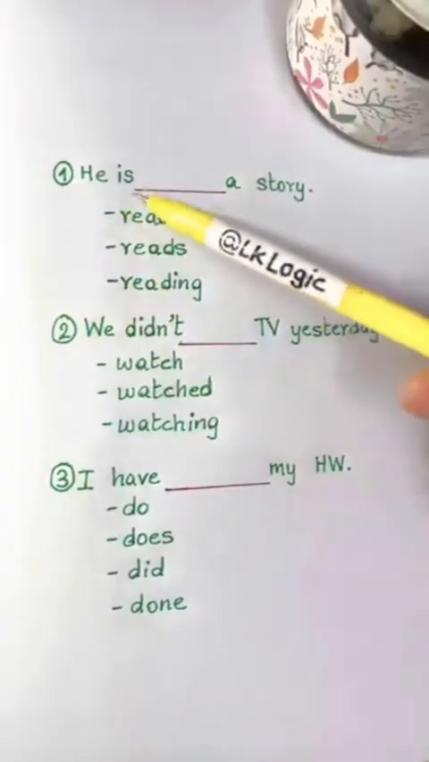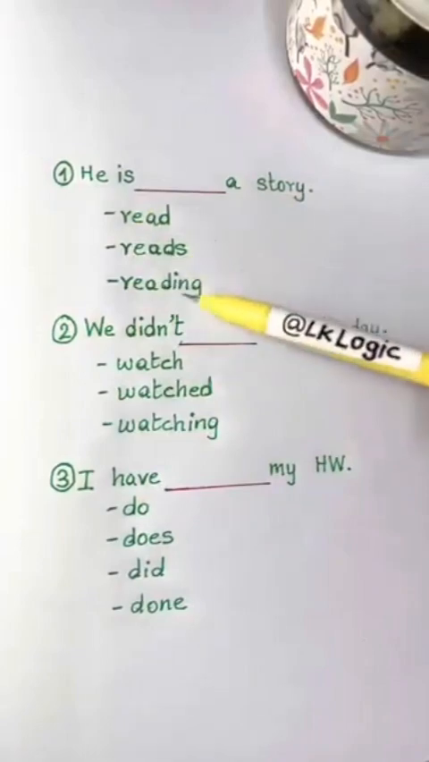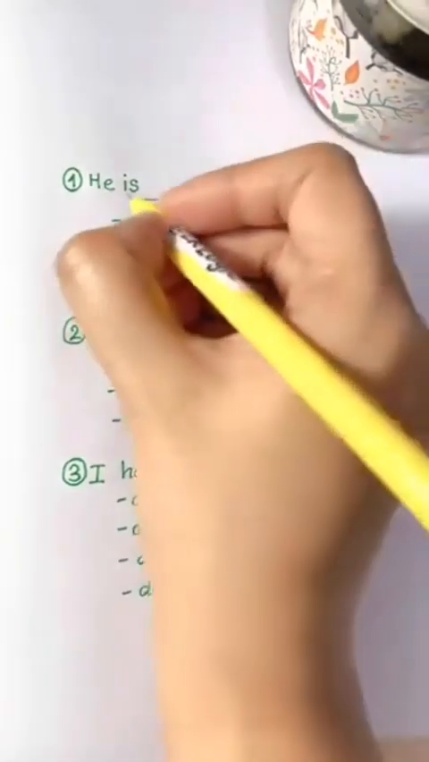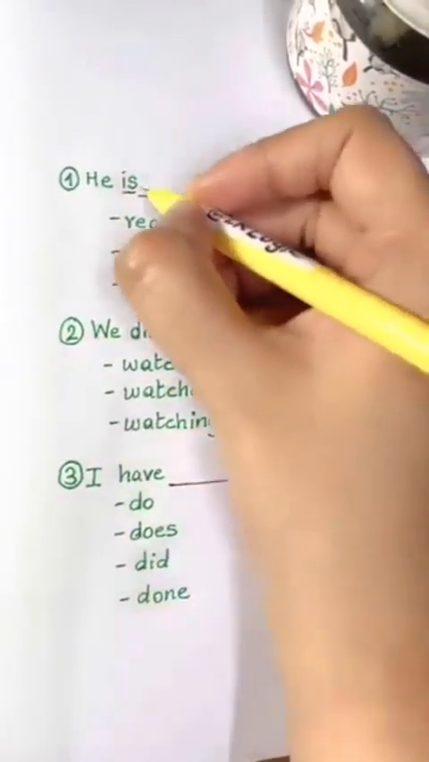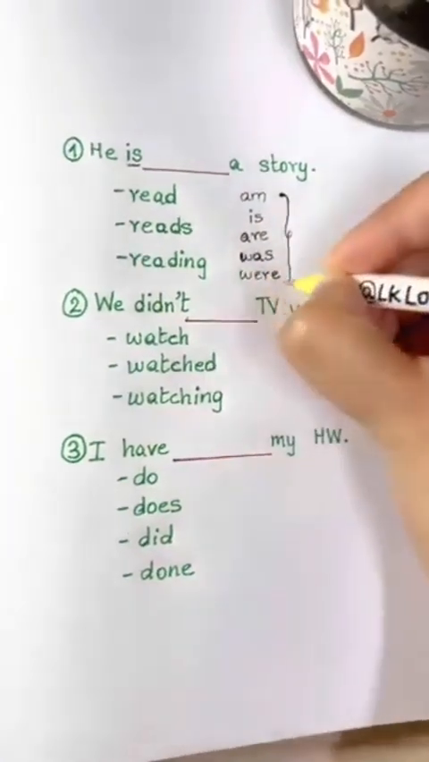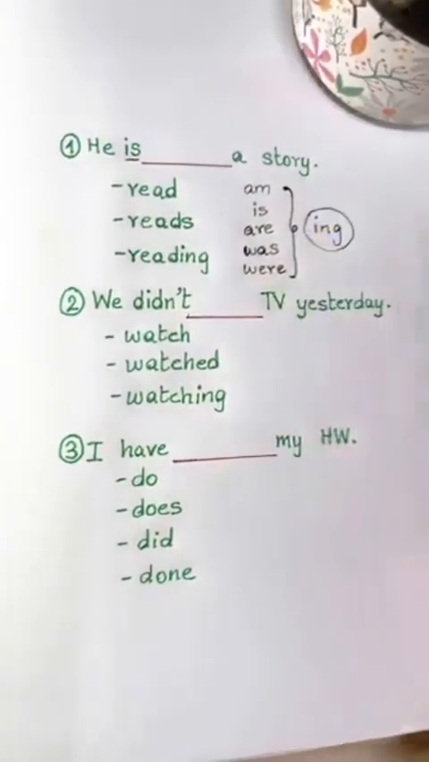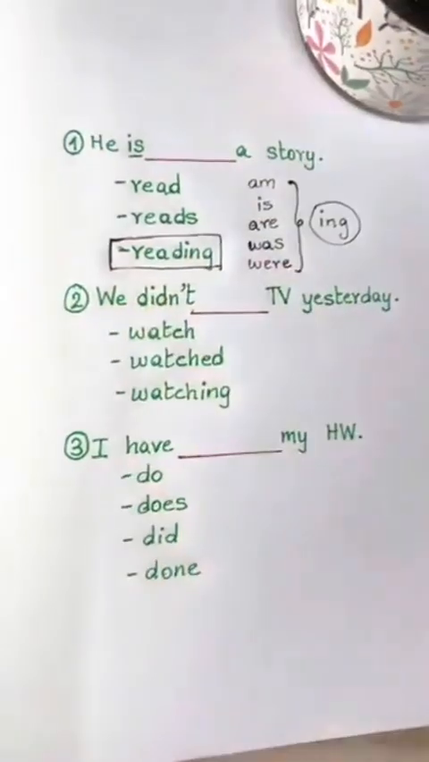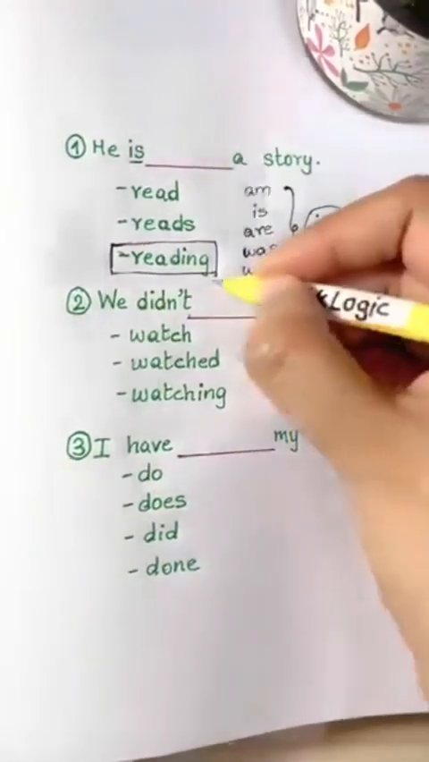He is blank a story. Read, reads, reading. The key in this question is the word is. Listen guys. Am, is, are, was, were are followed by ing. At least we are talking about the passive voice. So we choose here reading with ing.